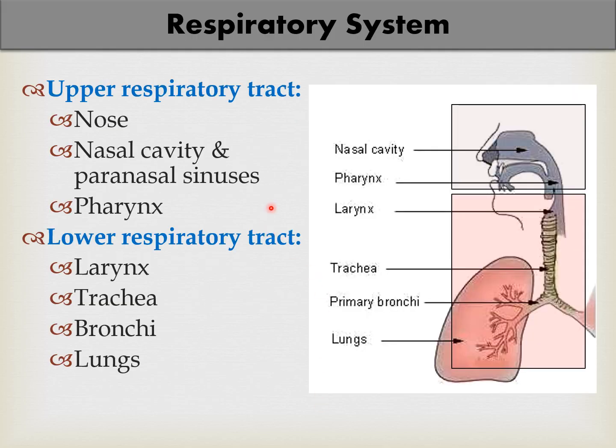So as you have already discussed in anatomy lecture, we divide our respiratory system into upper respiratory tract as well as lower respiratory tract. So upper respiratory tract includes nose, nasal cavity and paranasal sinuses and pharynx, and lower respiratory tract includes larynx, trachea, bronchi and lungs. So mainly we are going to discuss the formation of larynx, trachea, bronchi and lungs in this